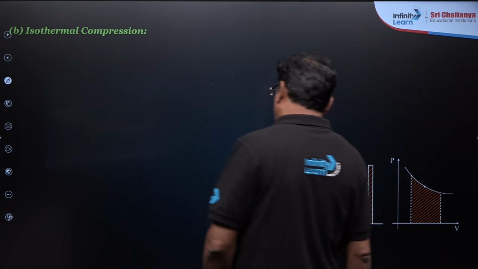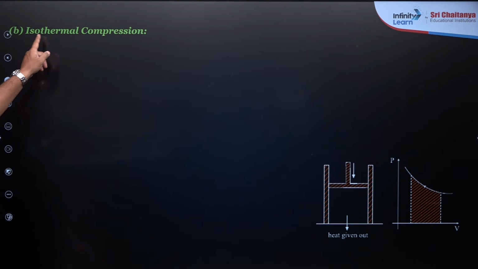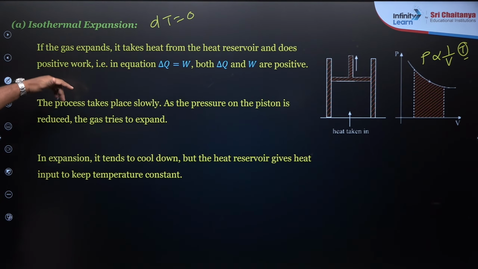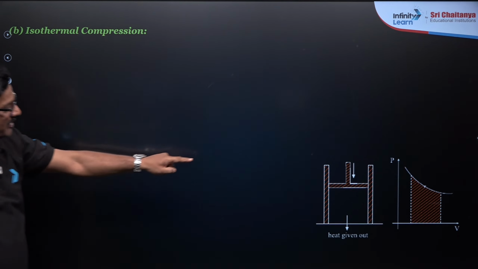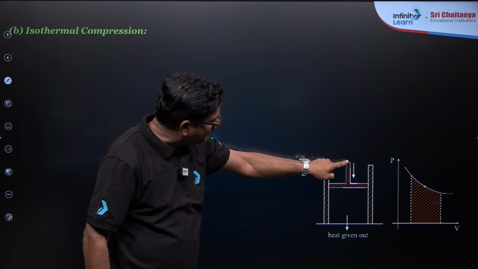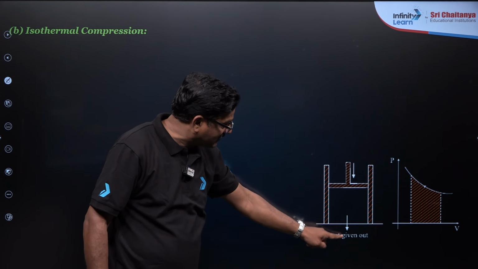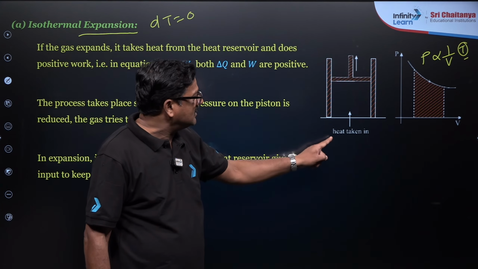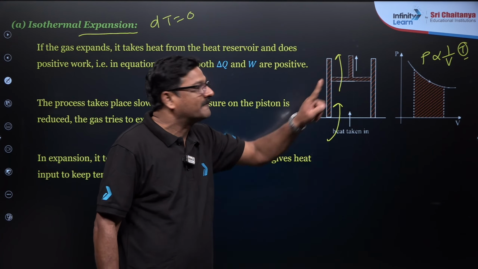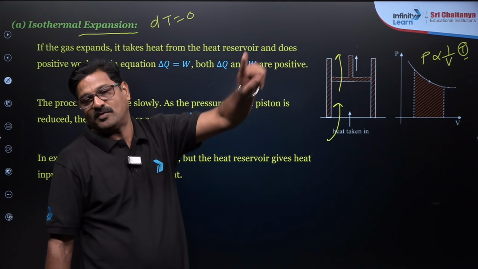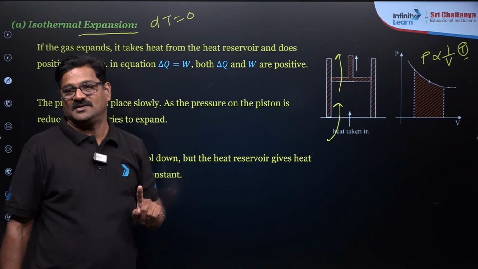Moving ahead, dear children, another one is isothermal compression. That was expansion, and this is compression. When compression takes place, heat is given out. Always mind it here, the heat flow and the work flow. It is a cascade process in the isothermal process.